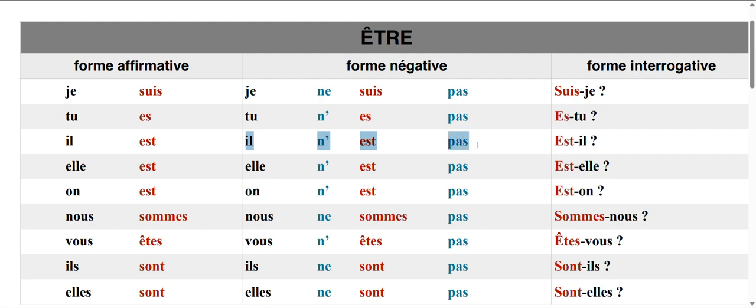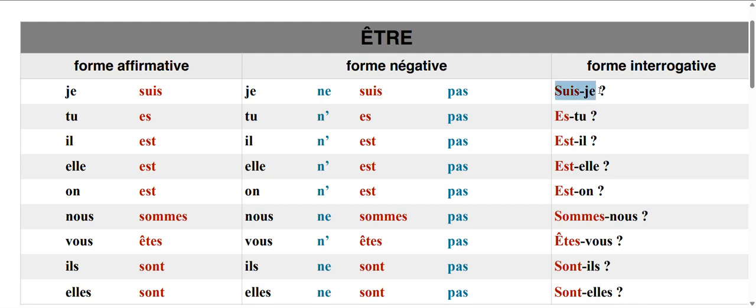Tu n'es pas. You are not. Il n'est pas. He is not. Elle n'est pas. She is not. On n'est pas. It is not. Nous ne sommes pas. We are not. Vous n'êtes pas. You all are not. Ils ne sont pas. They are not. Elles ne sont pas. They are not.